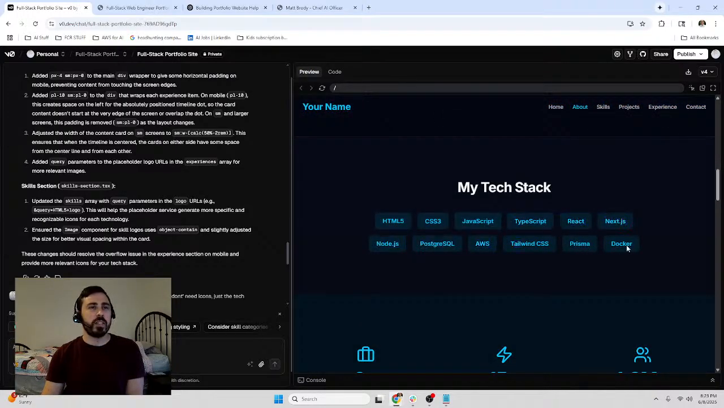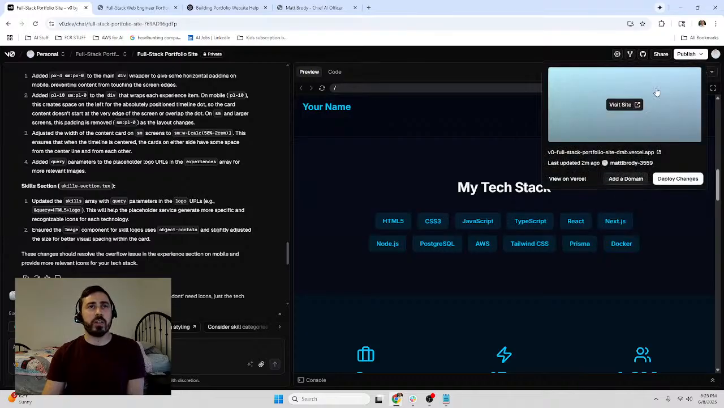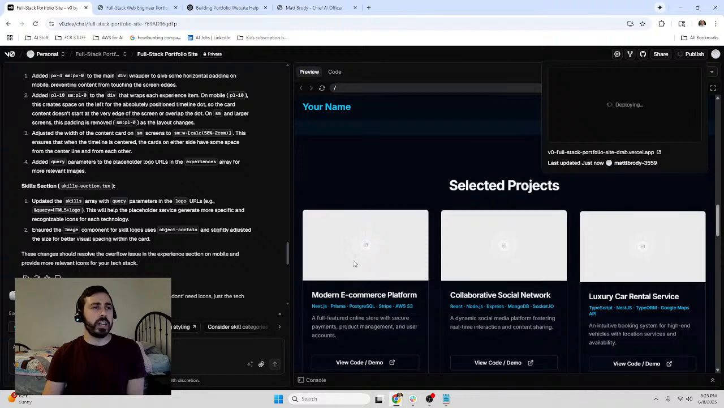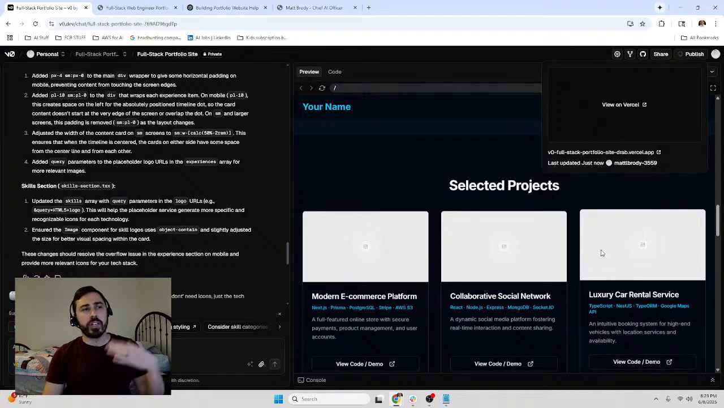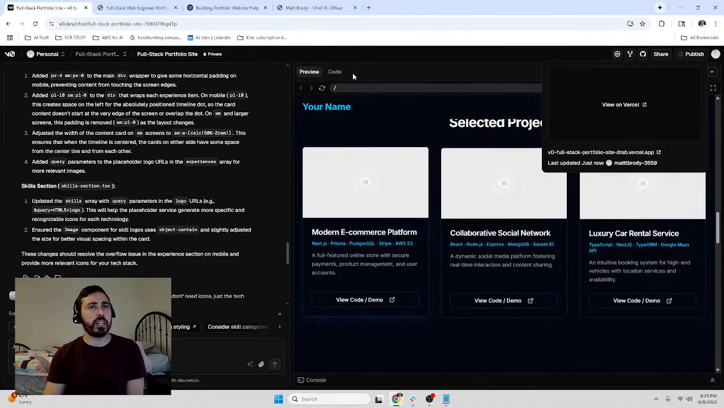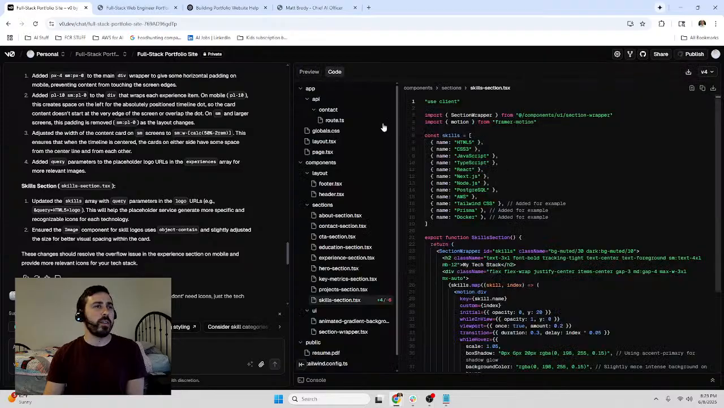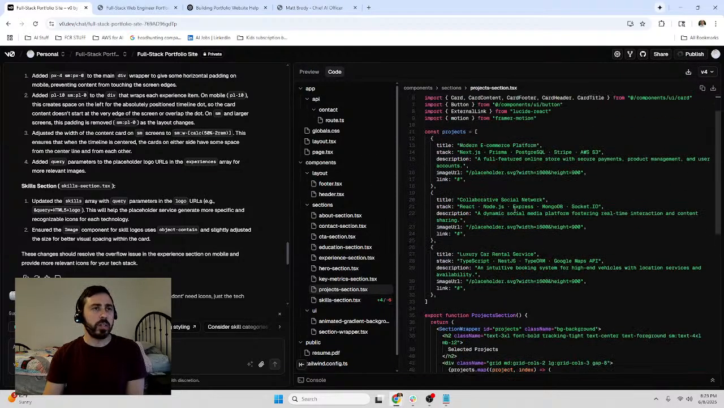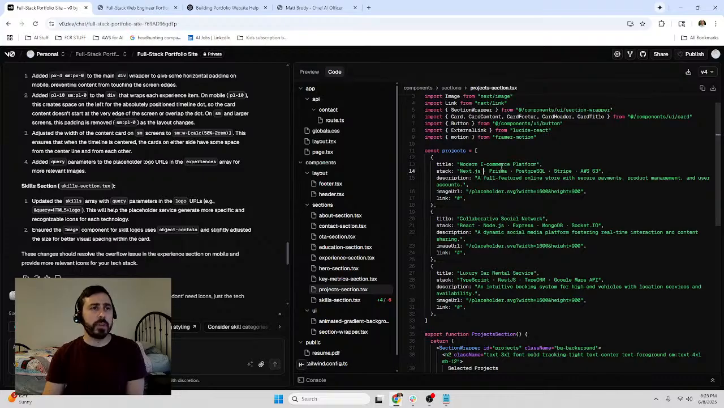Okay. See, so it's just able to basically fix it. And again, I can just deploy the changes. And it's looking good. And then, of course, you want to get your own images. You could just grab images from chat. You could add in your own projects. So if we go to code here, and we go to the project section, right here we have the 3 projects at the top that it's pulling in, and you just change the title of the project, change the stack, change the description, add an image URL, and then a link as well, and you're good to go. You're basically all set.